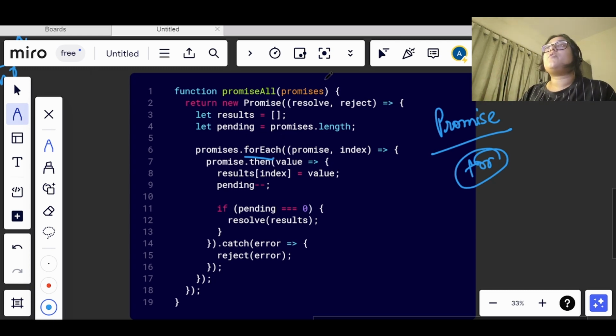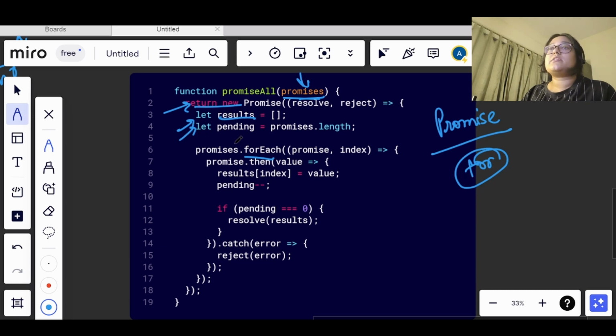So here what I have done, I have chosen the promises that we have been given previously. So this promises array only we will be taking, we are not taking the functions array here. So this is the array of promises, and now what I am doing is returning a new promise. Either this promise will get resolved or it will get rejected. So now we have two variables declared here.